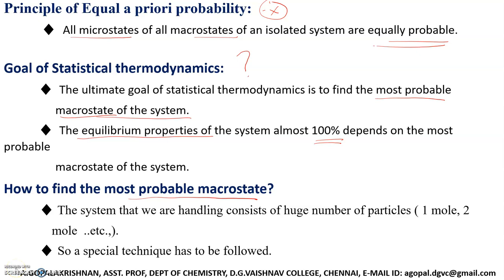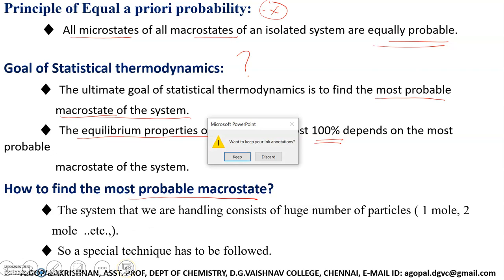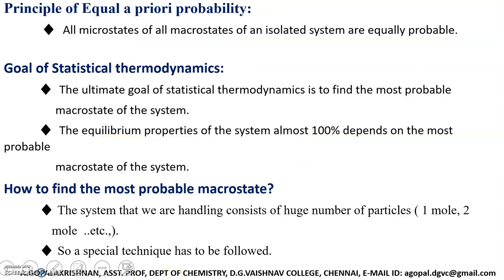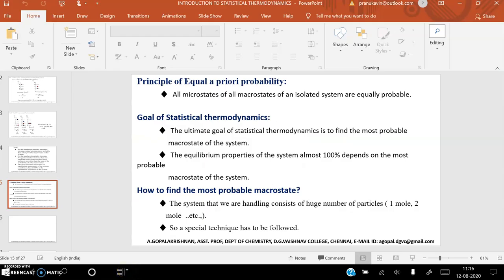So we have to find some technique to identify the most probable macro state of the system. How to do that? We have a mathematical idea.